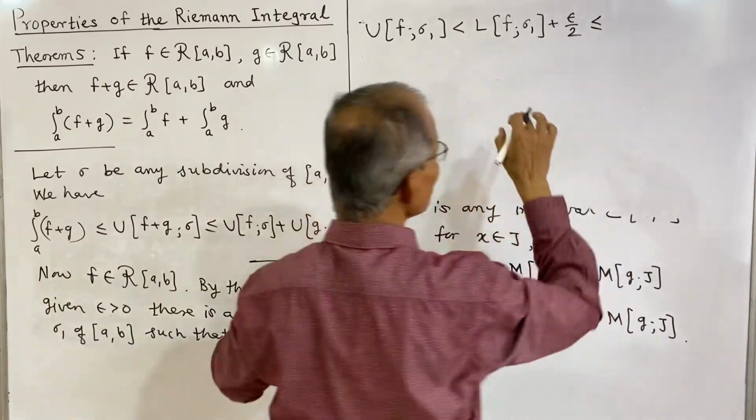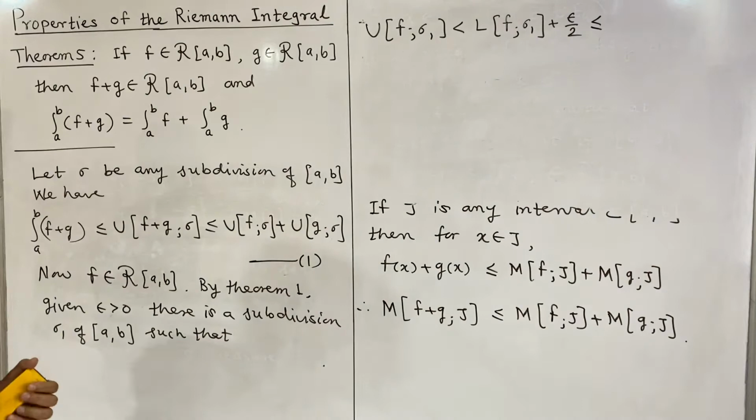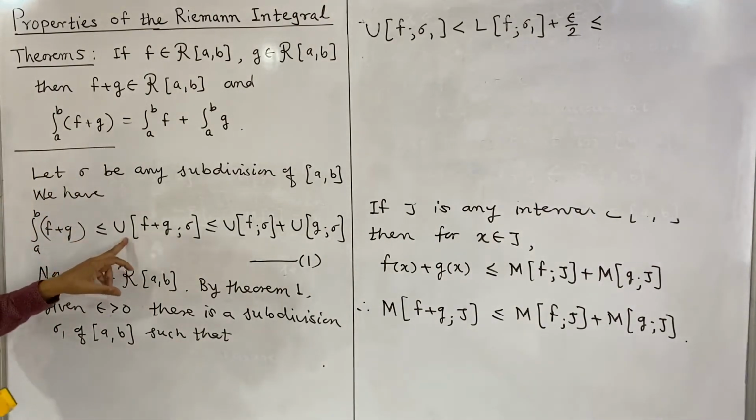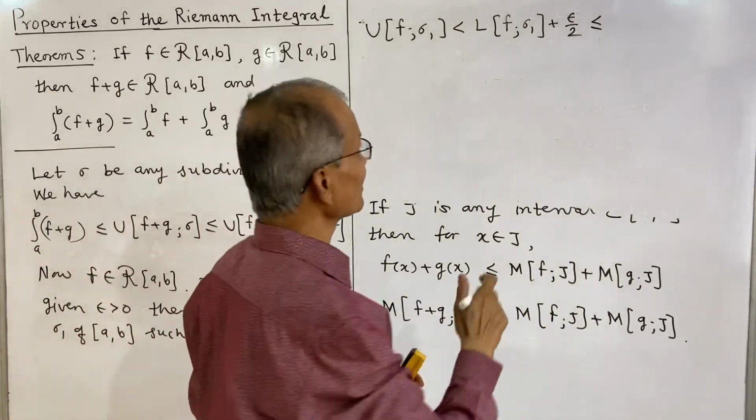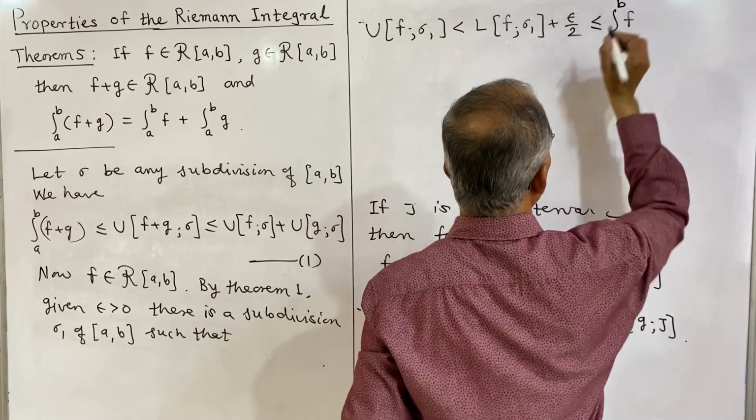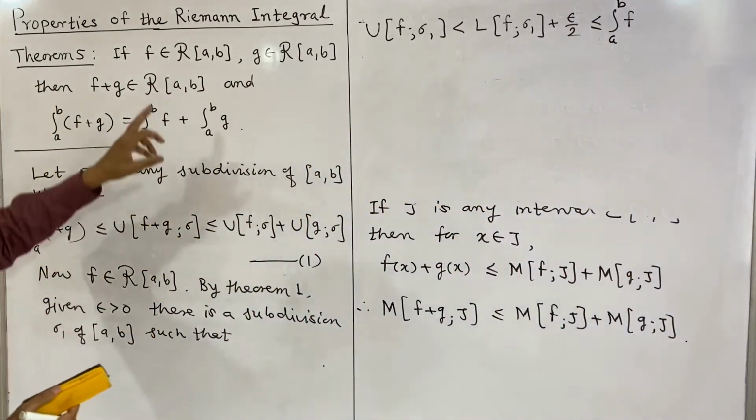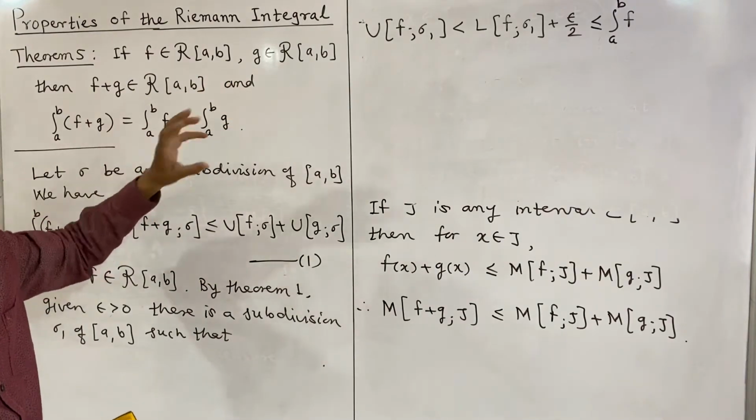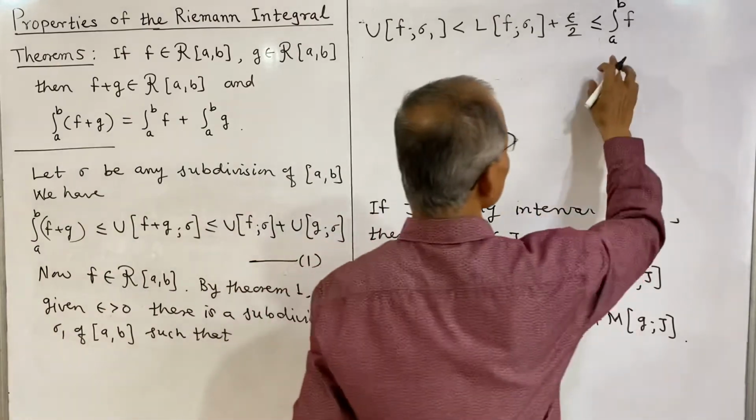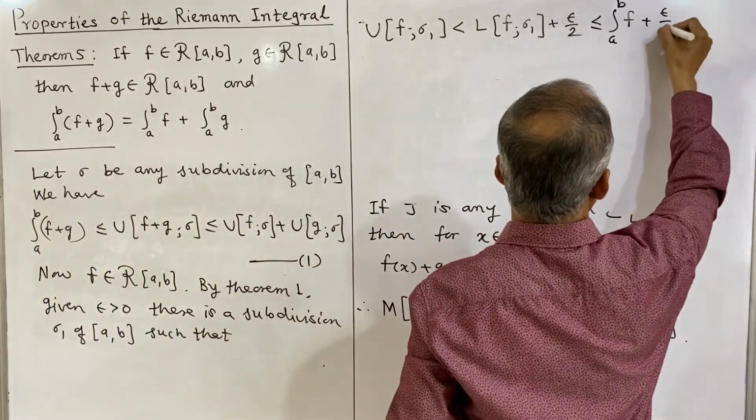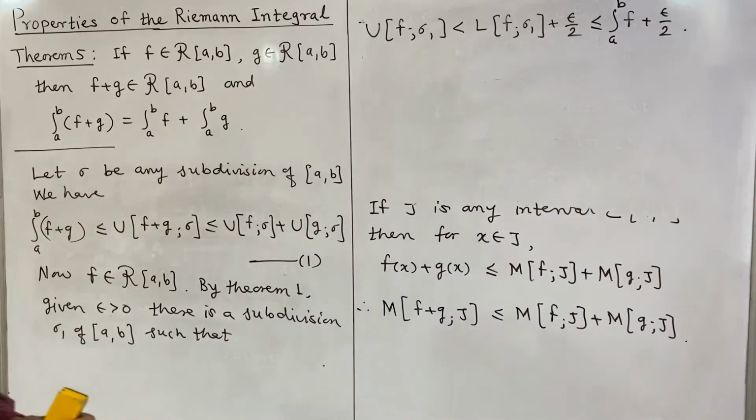Now you see, the lower sum is always less than or equal to the lower integral, and therefore we can write here that the lower sum is less than or equal to the integral, which is less than or equal to the upper sum. The lower integral is the same as the integral of f from a to b, because f is Riemann integrable. So the lower integral is the same as the upper integral and the integral, and the upper sum is less than the integral plus epsilon by 2. This relation we will have for f for a subdivision sigma 1.